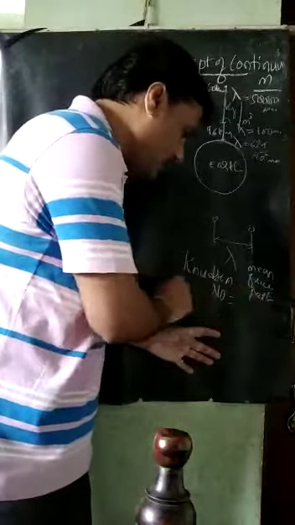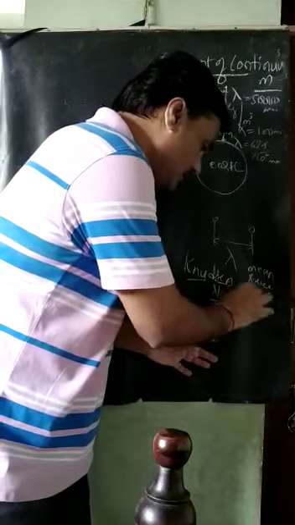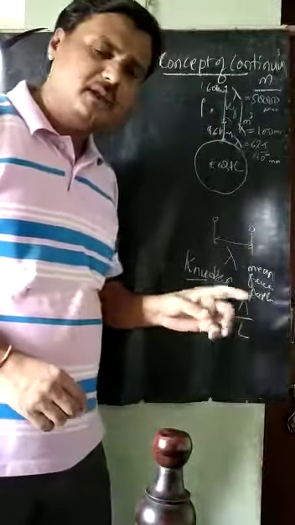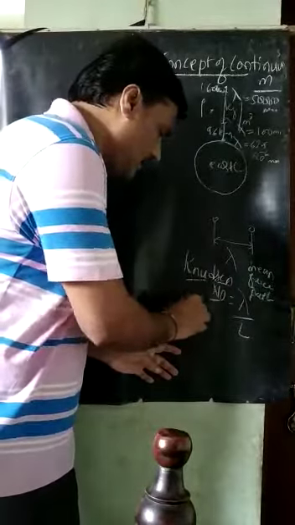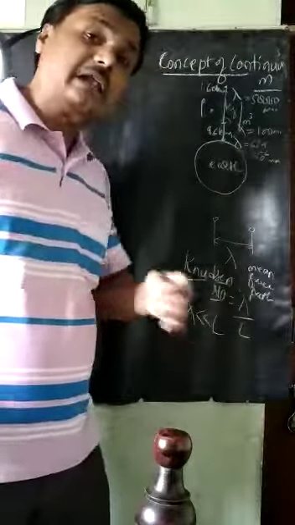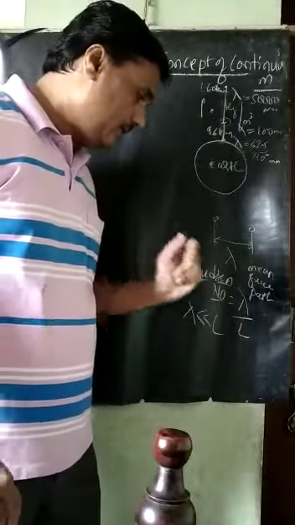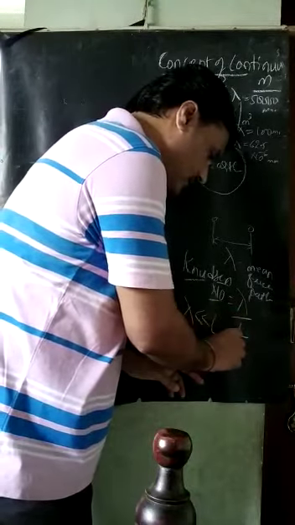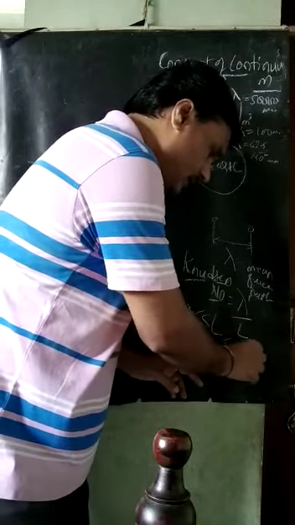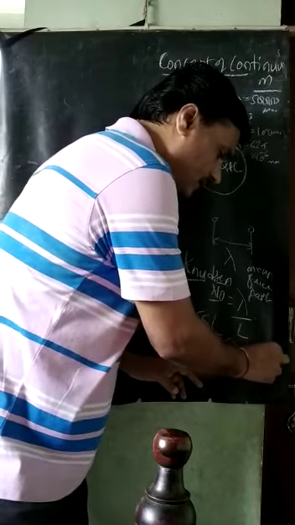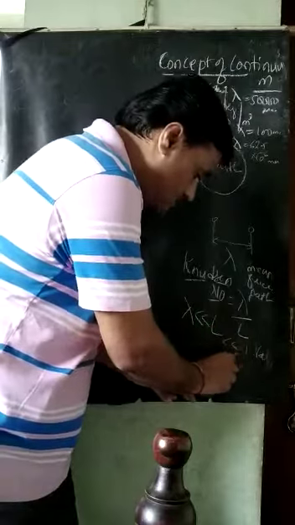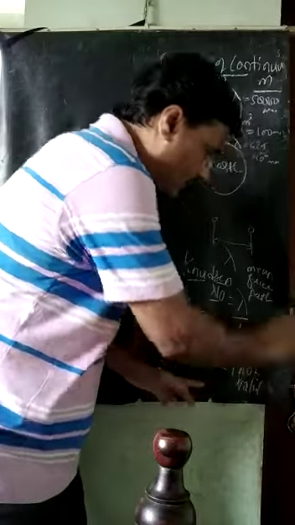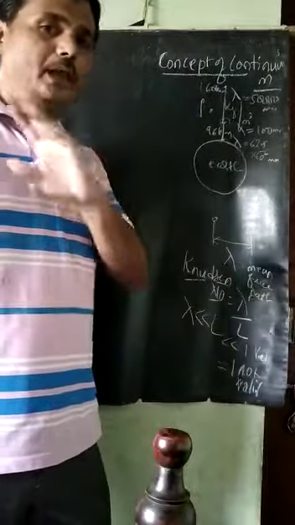The Knudsen number is the ratio of the mean free path to the characteristic length. The mean free path, lambda, is a very small quantity, very much less than the characteristic length. So the Knudsen number is very much less than 1. Only if it is very much less than 1 is the concept of continuum valid. If it is equal to 1, the concept of continuum is not valid.